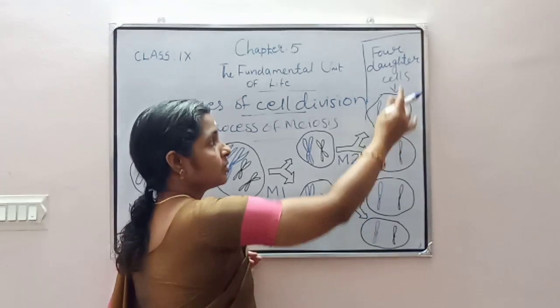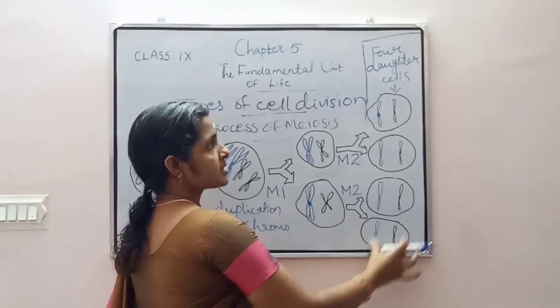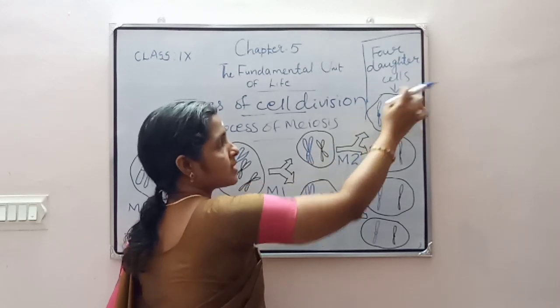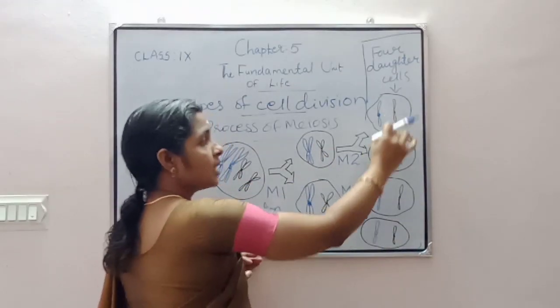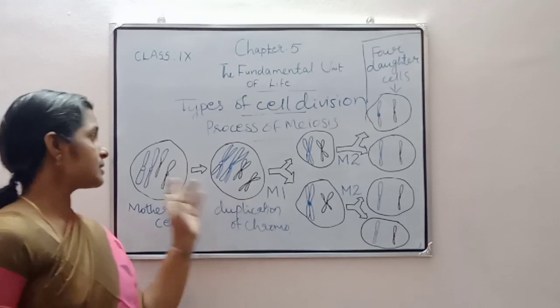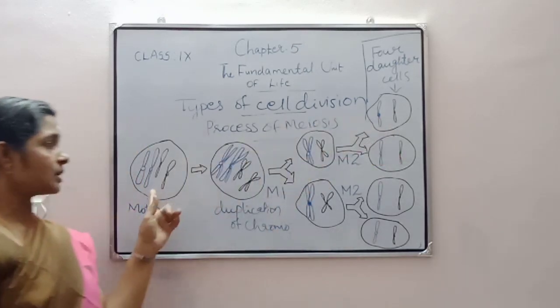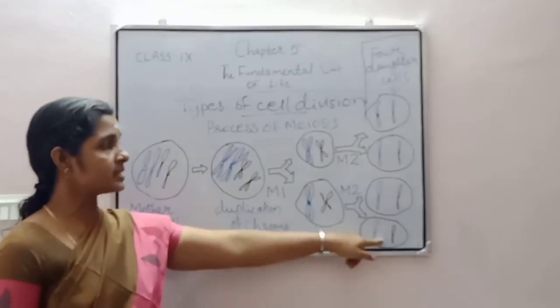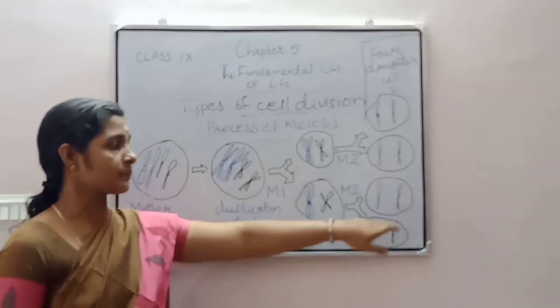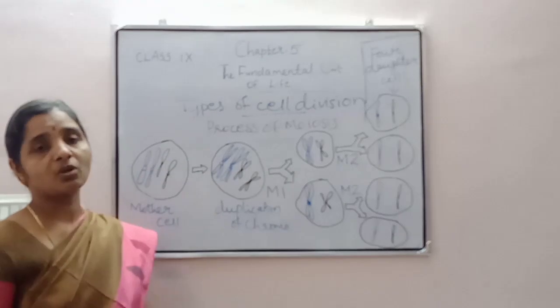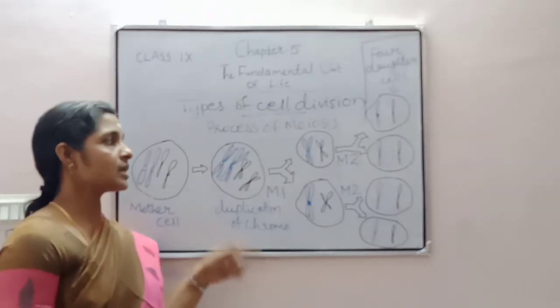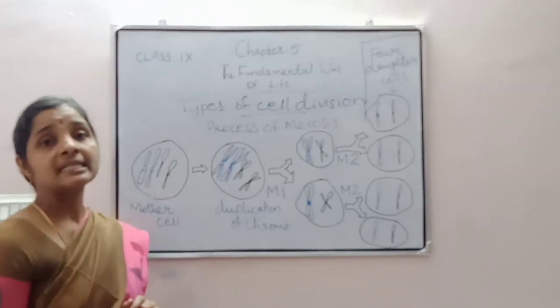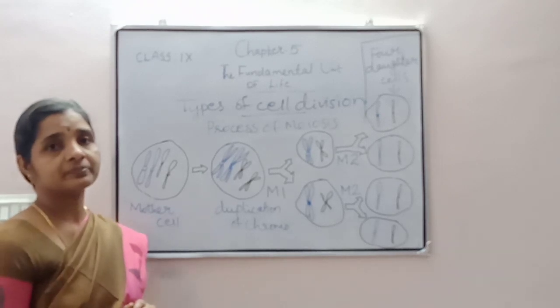Then how many cells does it form? 4 daughter cells. How many chromosomes are there? Half the number: in the mother cell 4 chromosomes are there, but in each daughter cell 2 chromosomes are there. So there is a reduction of chromosome number, so this type of division is also known as reductional division.